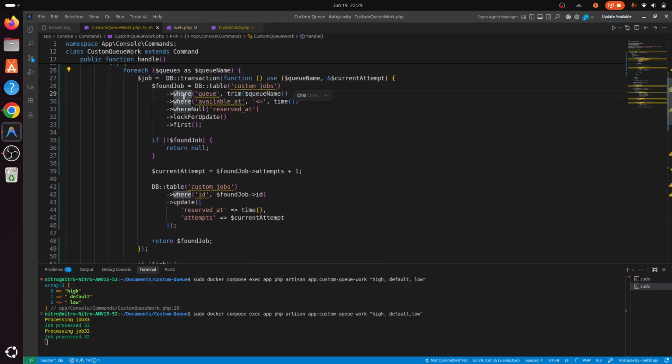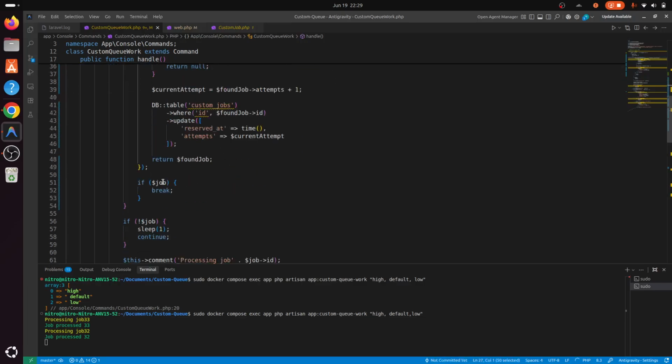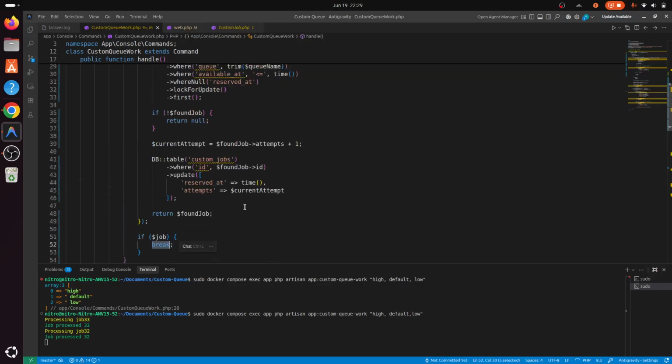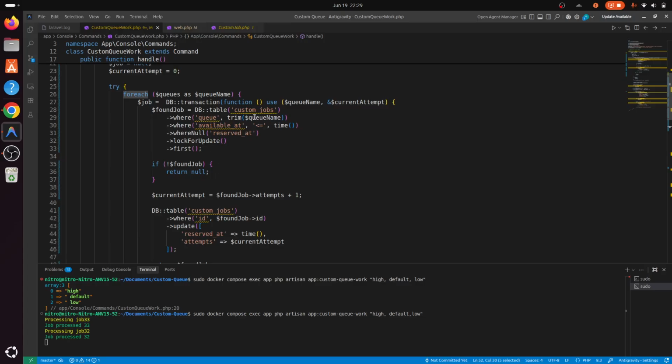And then we search the queue based on the queue name, and once we get this job, we'll break the loop, and then we process this job. But if we don't get this queue name, it will loop with the second queue name, and then everything gets processed the way it's implemented. So that's it for this video.